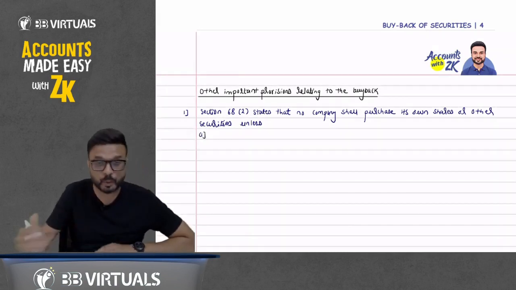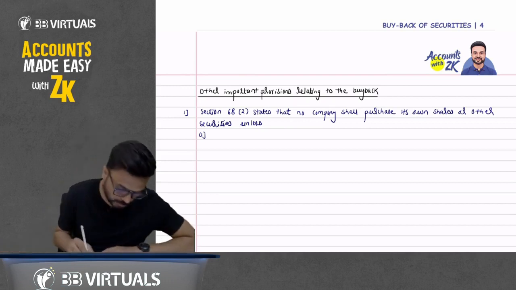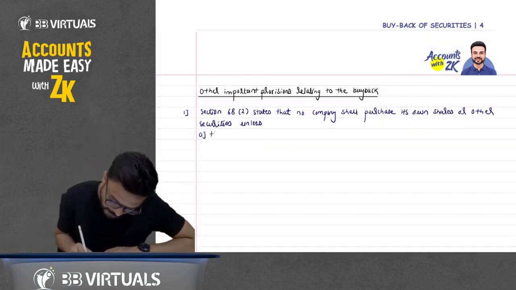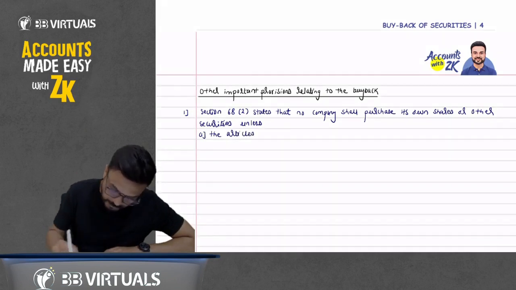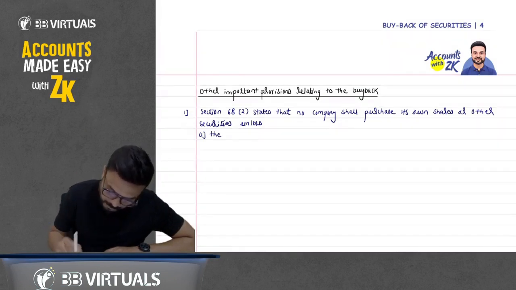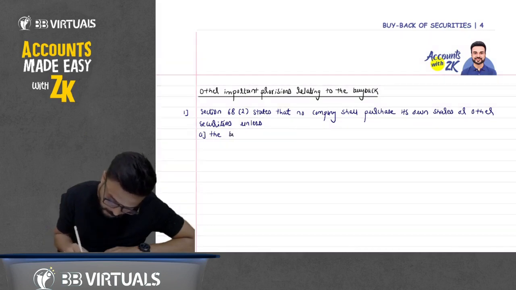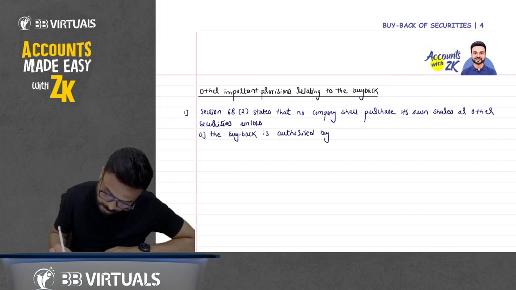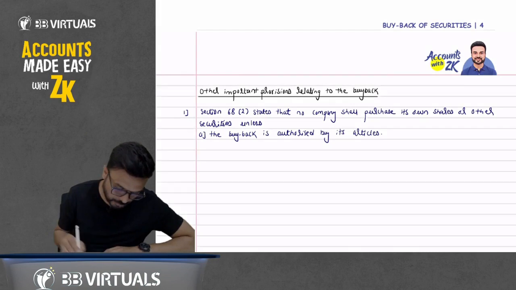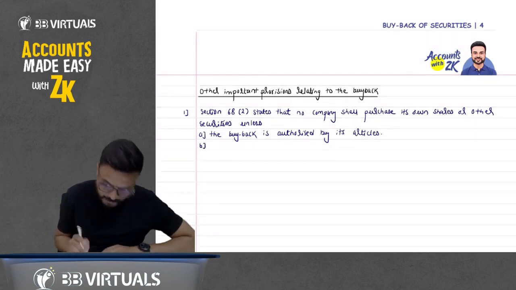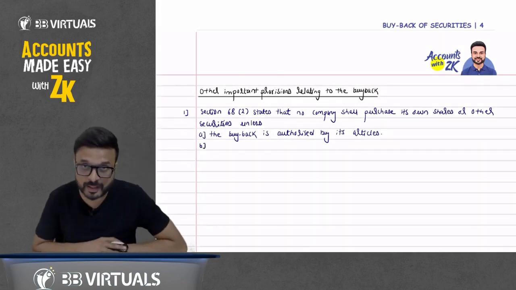A point. What are the conditions to do the buyback? First condition, it should be authorized by the articles of association. The buyback is authorized by its article. Point number 1: the buyback of shares should be authorized by its article.